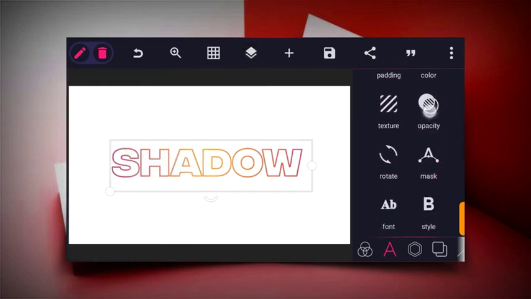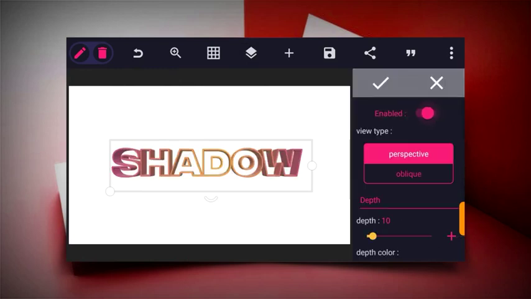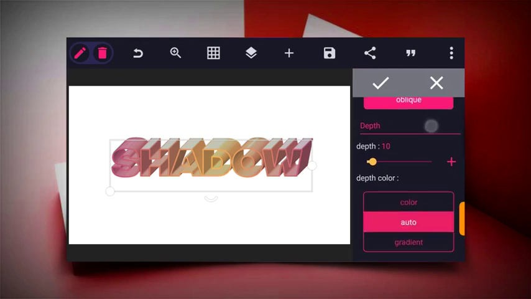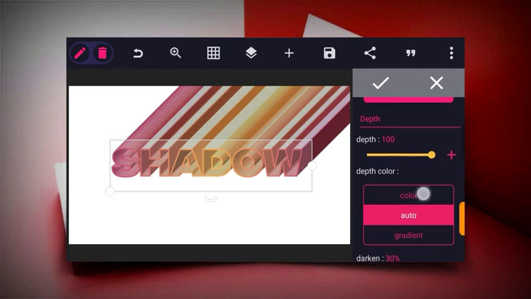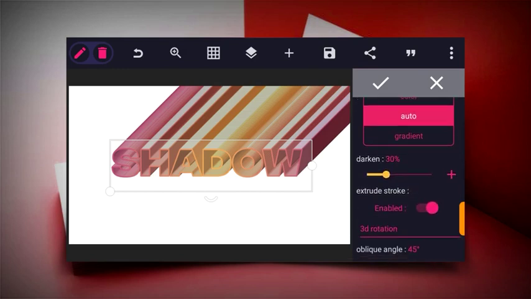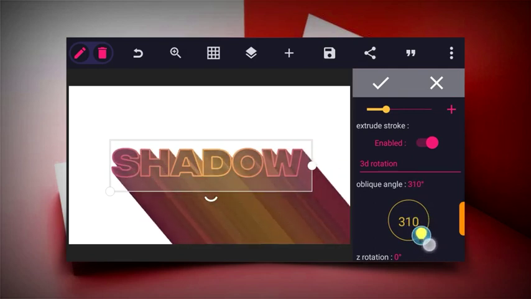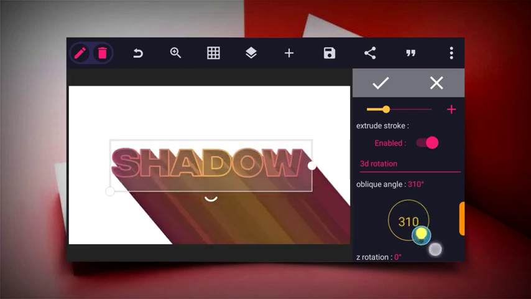So now let's head to 3D shape. So click on the 3D text and enable it. Now click on oblique and then increase the depth to the highest size. And then the next thing to do now is to change the oblique angle to this size. So rotate the circle to change the oblique angle.